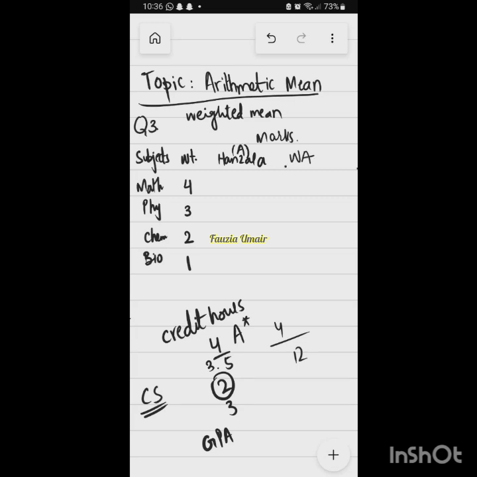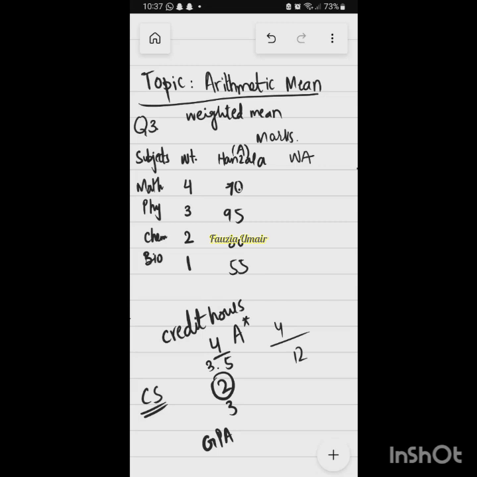So Hansla scored 70 marks in math, 95 in physics, 80 in chemistry, and 55 in bio. We need to find out the weighted mean result of Hansla.